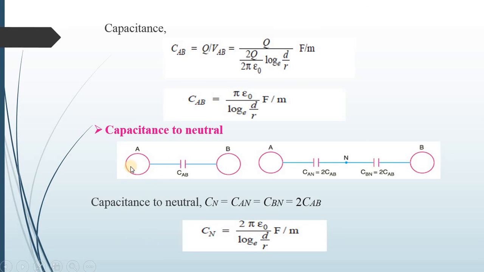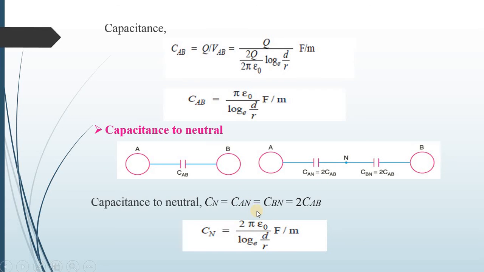So let us see here. So CAB is the capacitance between two conductors. Now if we say this neutral point is at the middle, so the capacitance between A and neutral is CAN, and the capacitance between B to neutral is CBN.